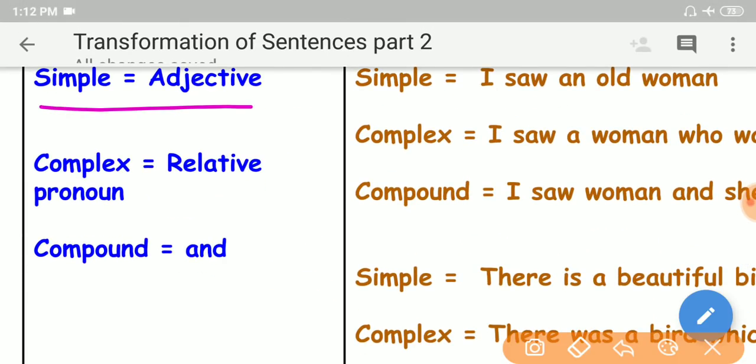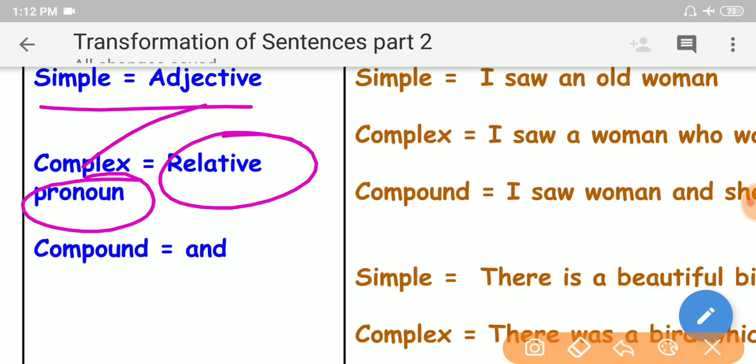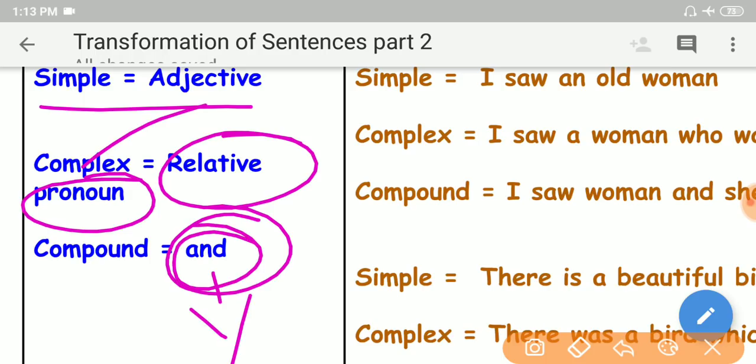If a simple sentence has an adjective, that adjective word can be expanded to a clause by using relative pronouns to get a complex sentence. At the same time, in such cases we expand that clause into an independent clause, and then these two independent clauses can be joined by and. In such cases, my dear friends, let us go and learn three examples.